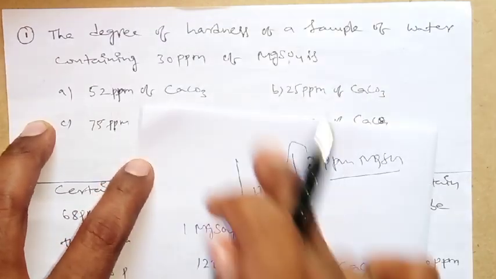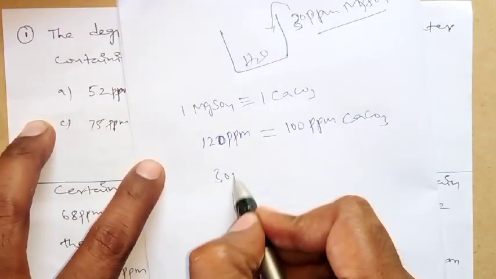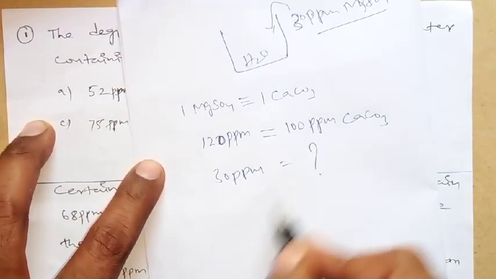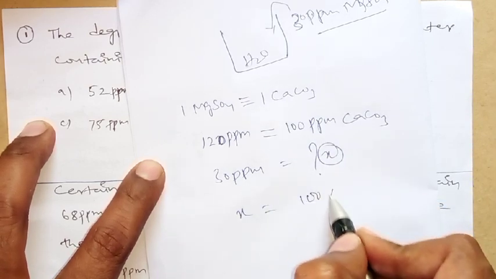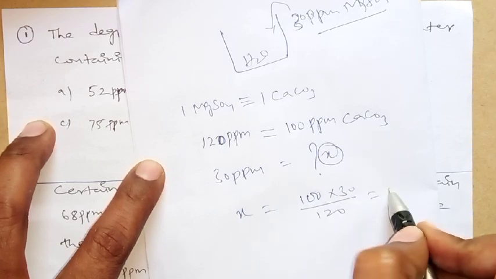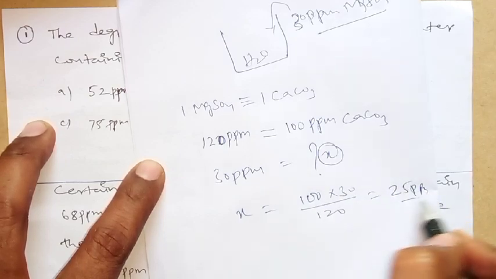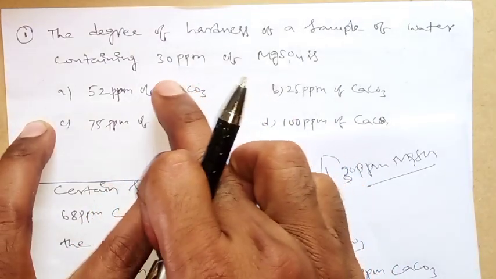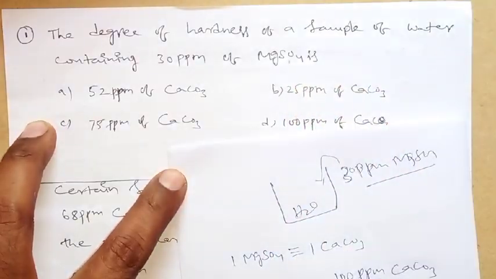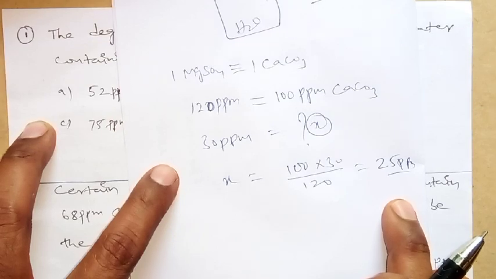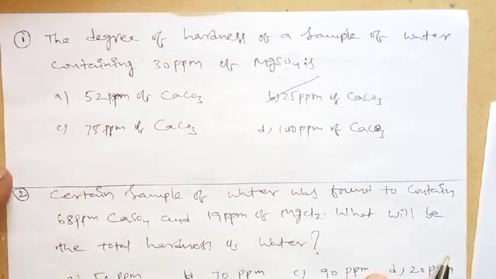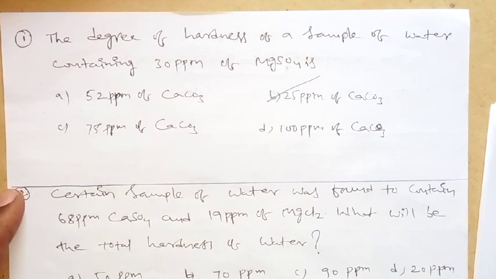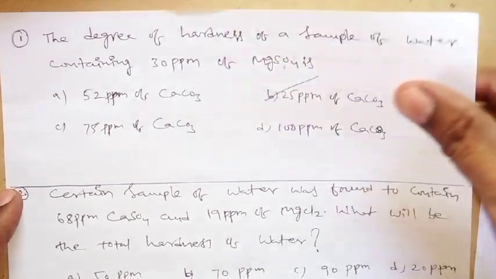Now how much is given? 30 ppm of magnesium sulfate, how much? If you consider this as X and do the cross multiplication, what will we get here? 100 into 30 by 120. If you simplify, we will get 25 ppm. That means 30 ppm of magnesium sulfate is equivalent to 25 ppm of calcium carbonate. What is our option? 25 ppm. Is it clear? So whatever the question, you have to convert into terms of calcium carbonate as per the basic definition. Is it clear? Right. Look at the next question.